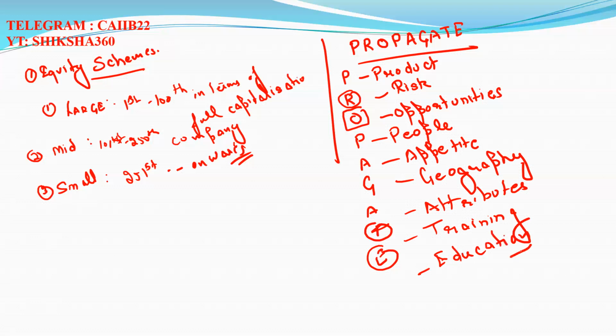Okay. Product, risk, opportunities, people, appetite, geography, attributes, training, and education. Clear? So this is the full form of PROPAGATE. And in any of the sets, you will find this type of question.